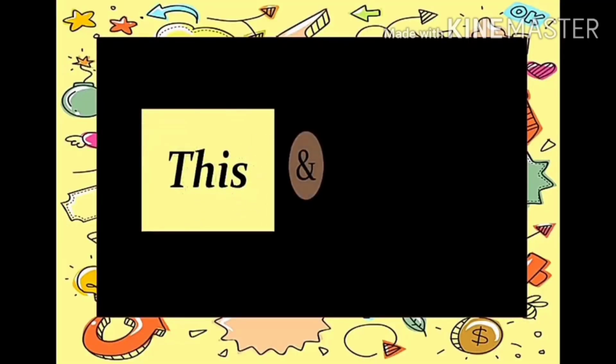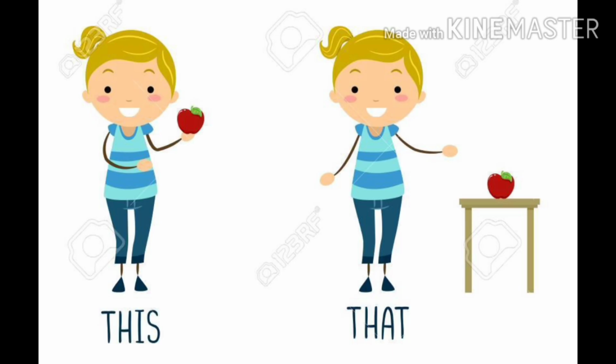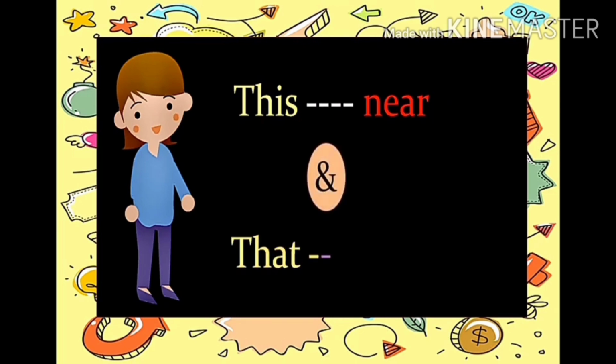Let's start. When we have a singular person, place or thing near to us, we use this. And when a singular person, place or thing is far away from us, we use the word that. Okay, it means the relationship of this is with the things which are near to us. And the relationship of that is with the things that are far away from us.